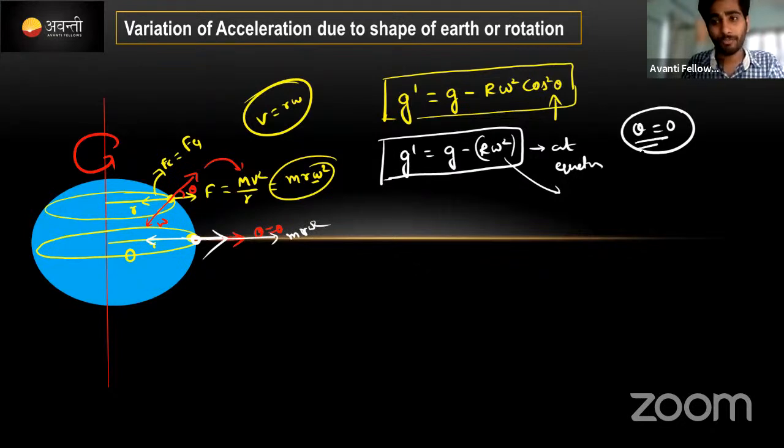So the value of theta will become 0, cos 0 will be maximum, 1. If you put 1, the value will become r omega square.